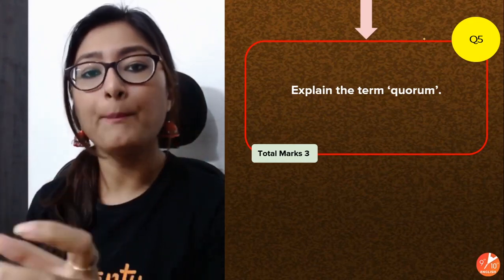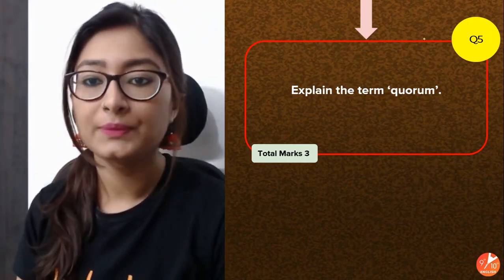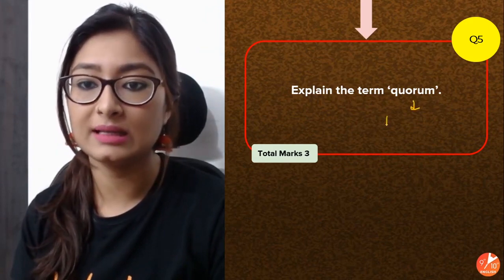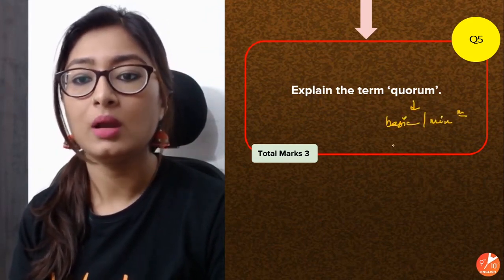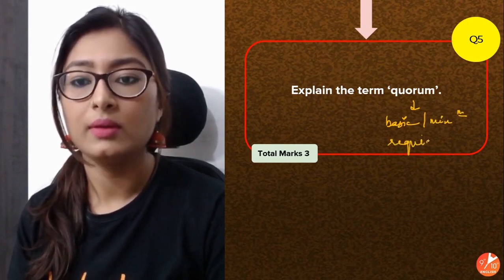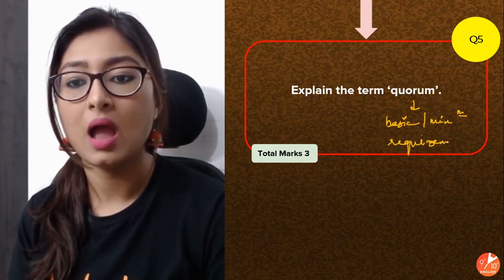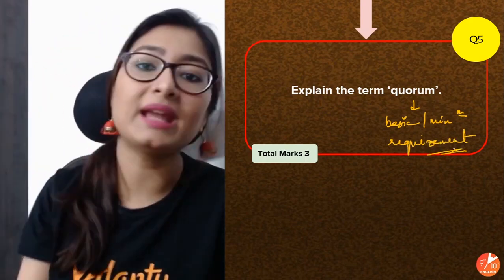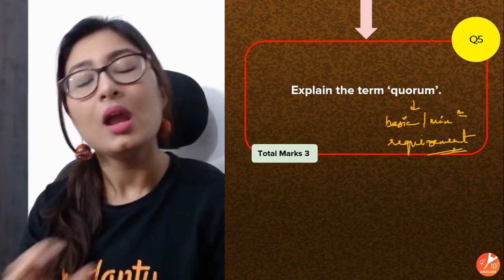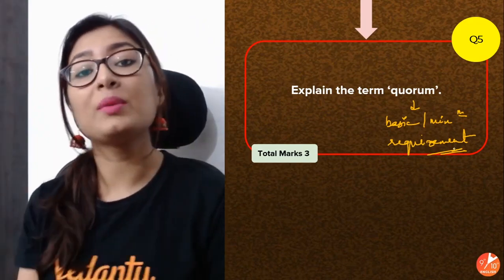But quorum is the basic requirement, okay? So it basically means the basic, or I would say the minimum requirement. Whatever is the basic requirement that has to be fulfilled. Utna to hona hi hai, that at least has to be there. That is the quorum. Now, what is this quorum in context of?